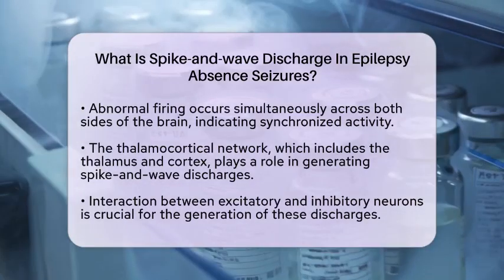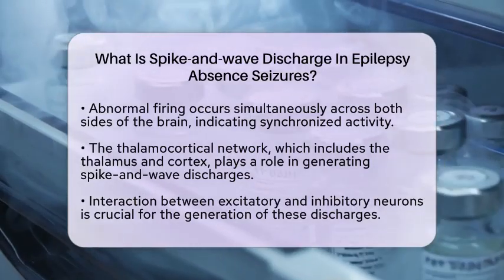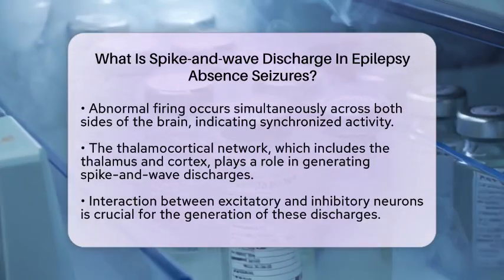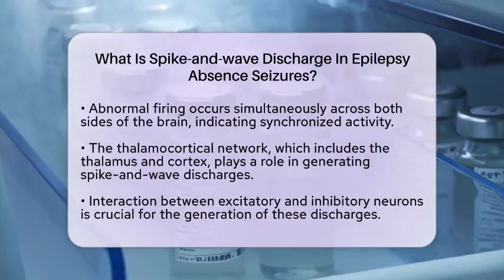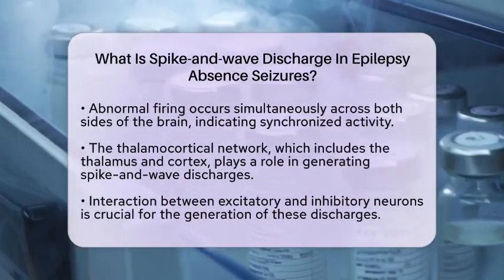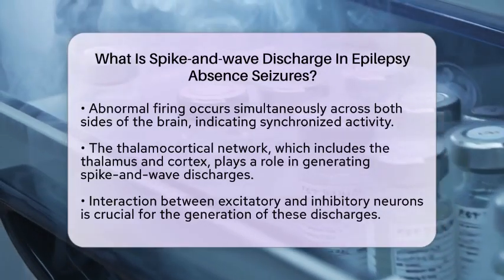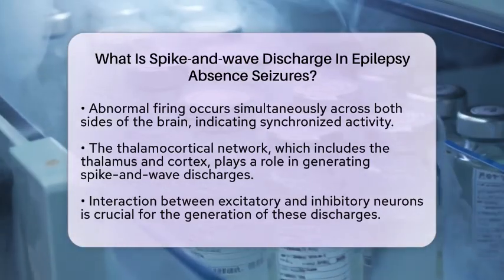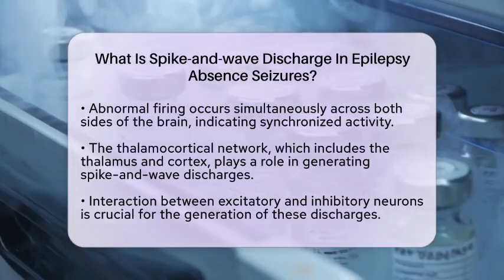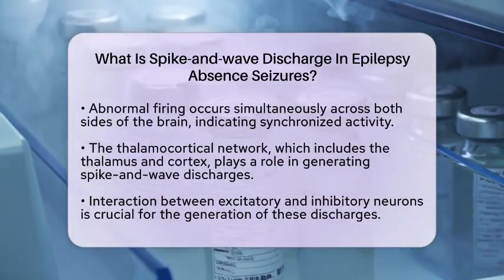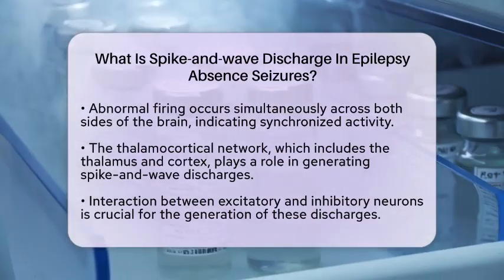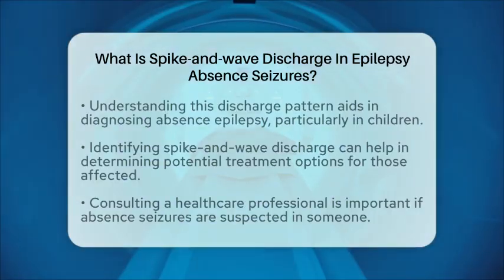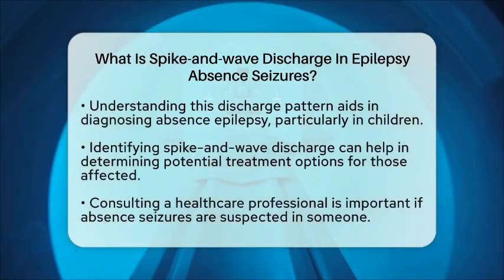What is particularly interesting is that this abnormal firing happens simultaneously across both sides of the brain. This synchronized activity involves the thalamocortical network, which includes the outer layer of the brain and the thalamus, a key relay center for sensory and motor signals. The interaction between excitatory and inhibitory neurons in this network generates the spike and wave discharges that lead to the brief loss of awareness seen in absence seizures.